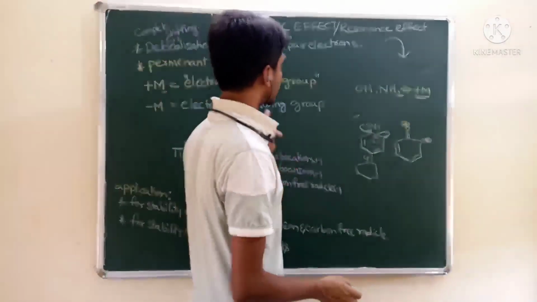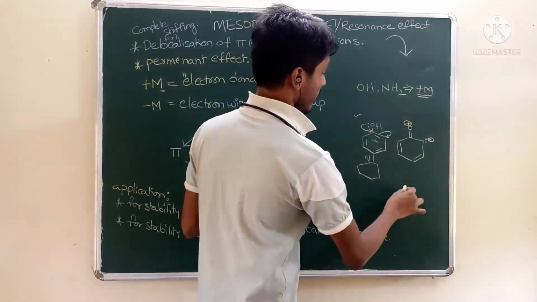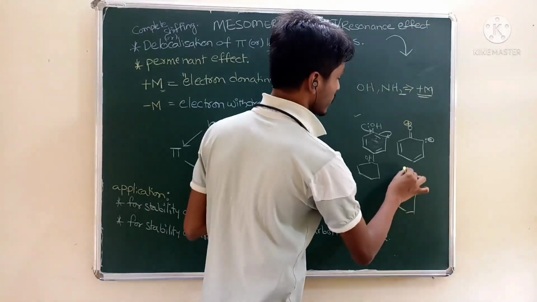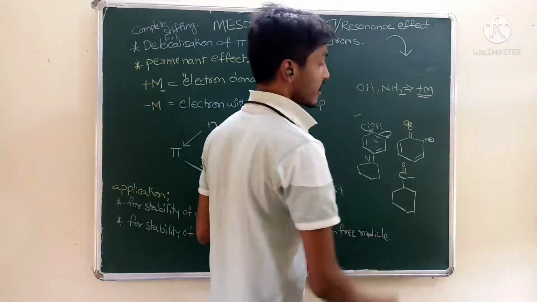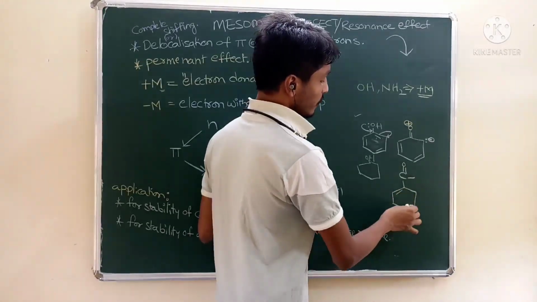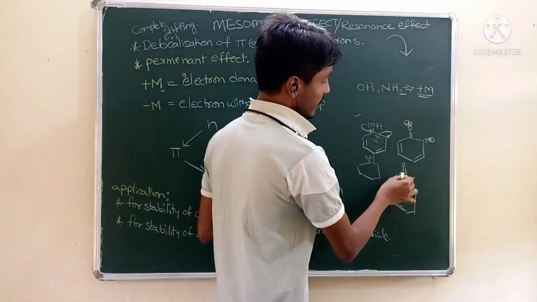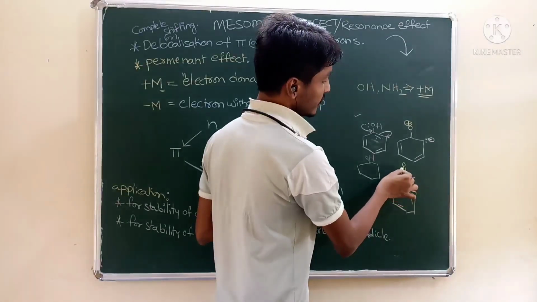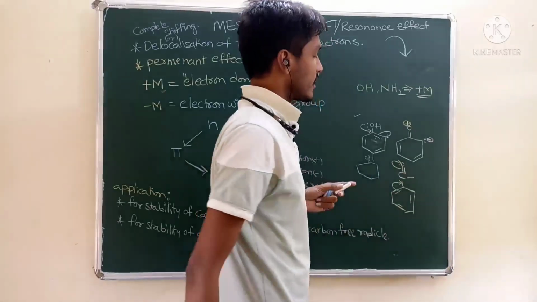But in the case of a functional group like the carbonyl group, what will happen is this electron comes here, then this electron comes to the oxygen atom.